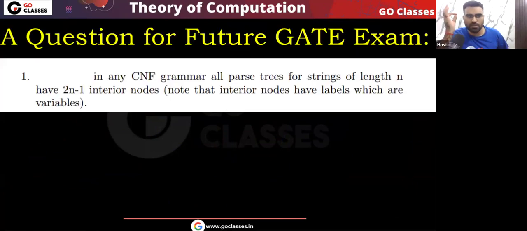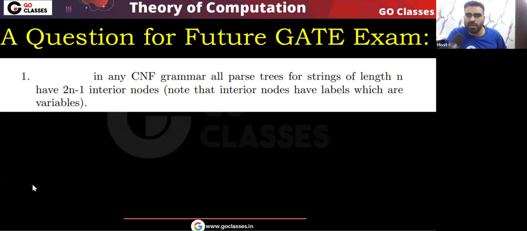Okay, so all these points, are they clear? Please tell me. These are future GATE exam questions. Let me tell you, so far in the GATE exam, some of these questions have not come. For example, so far in the GATE exam, they did not ask you how many internal nodes will be there in the parse tree.